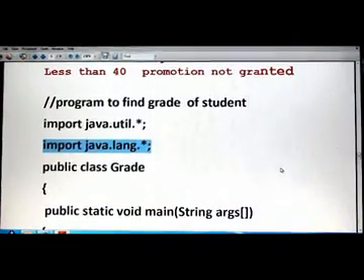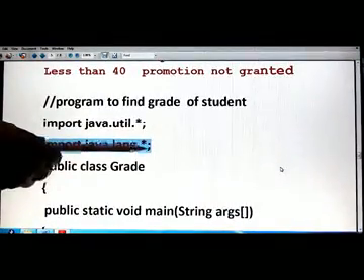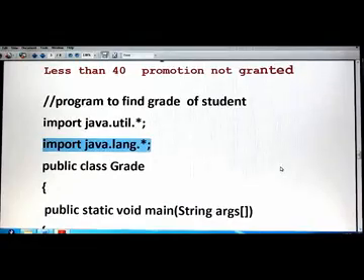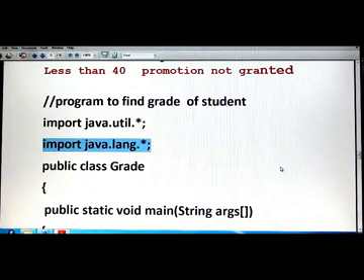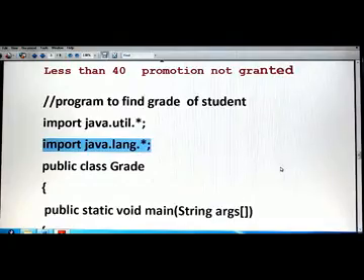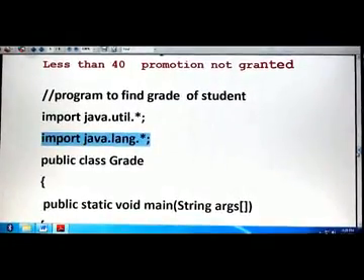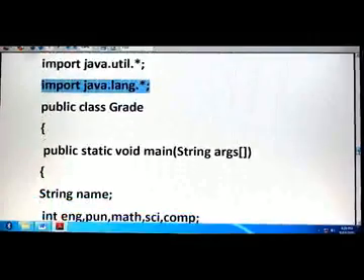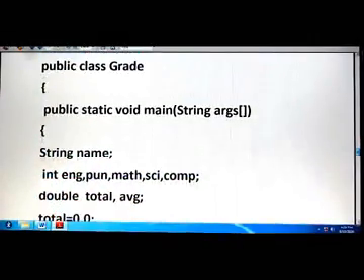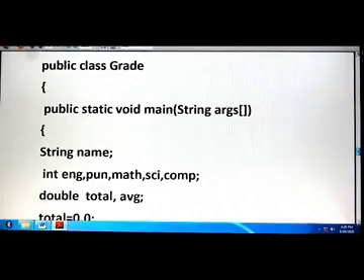So if I do not write this statement, even then my program is correct, and if I write it, it is also correct. So both ways the program is correct. Now it can be asked in a theory question which is the default package of Java, and the default package of Java is java.lang.